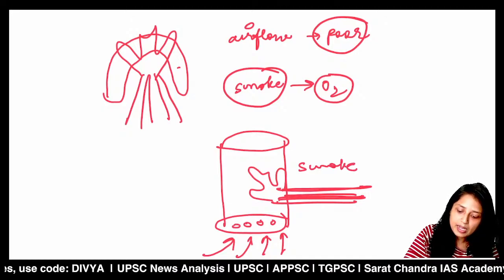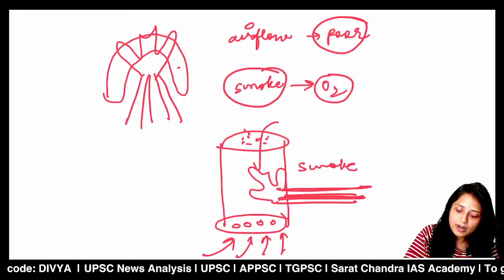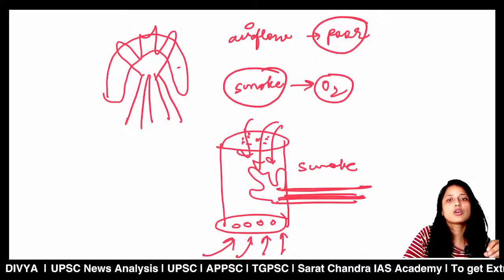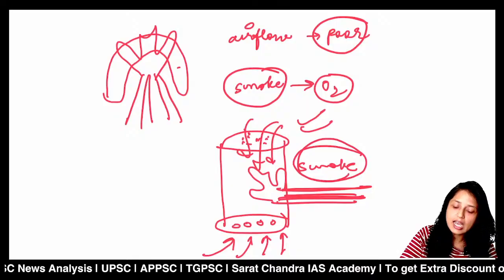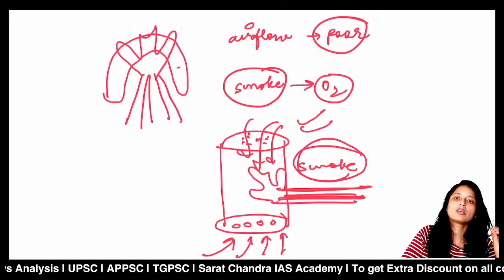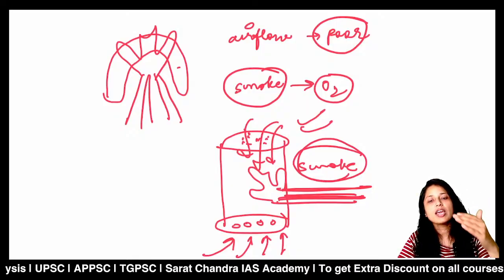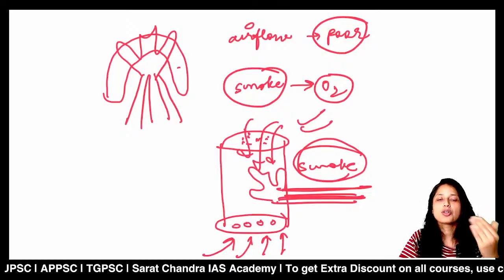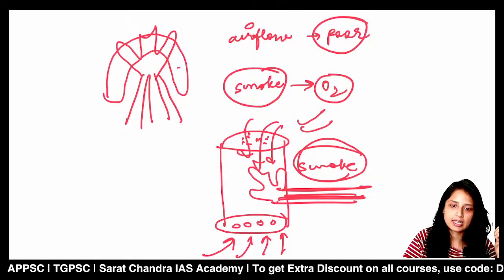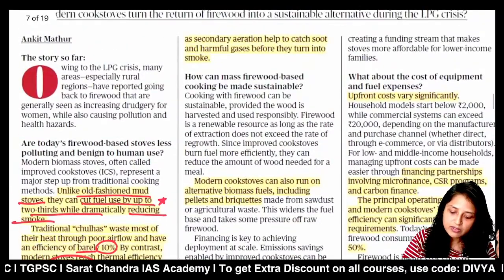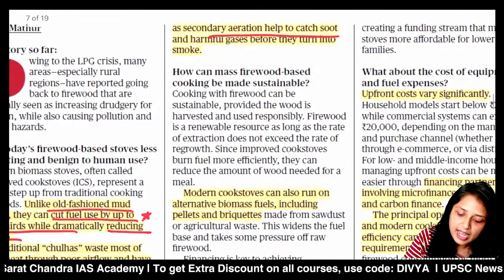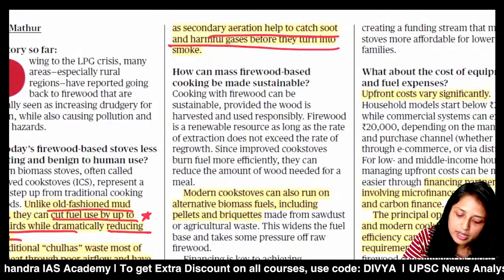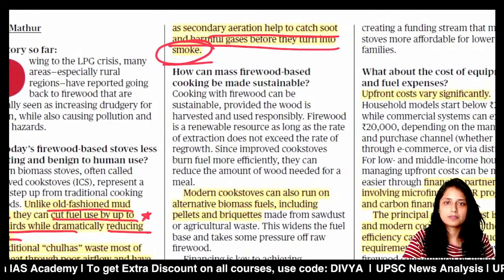So here there will be some pores which provide the secondary airflow, which we call secondary aeration. This secondary aeration will burn the unburnt fuel and the smoke also. In this way, you can reduce the pollution or the smoke to a great extent. So technologies such as secondary aeration help to catch the soot and harmful gases before they turn into smoke.